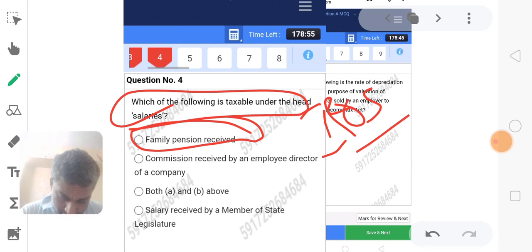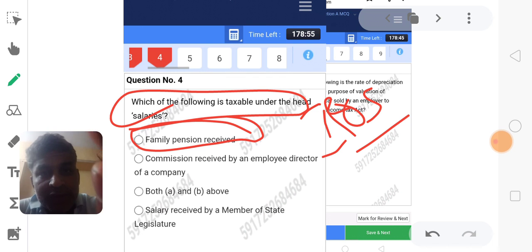Commission received by an employee who is a director of a company is taxable under the head of salary.